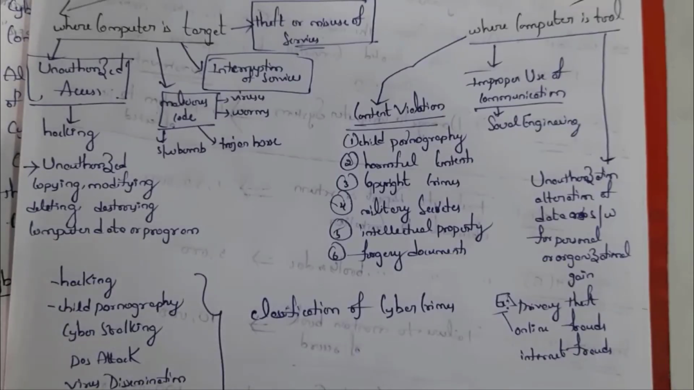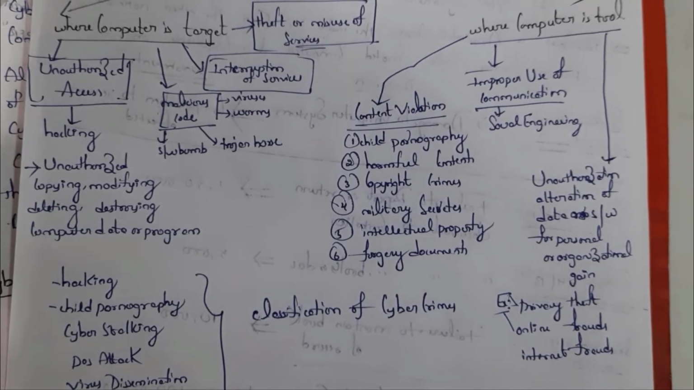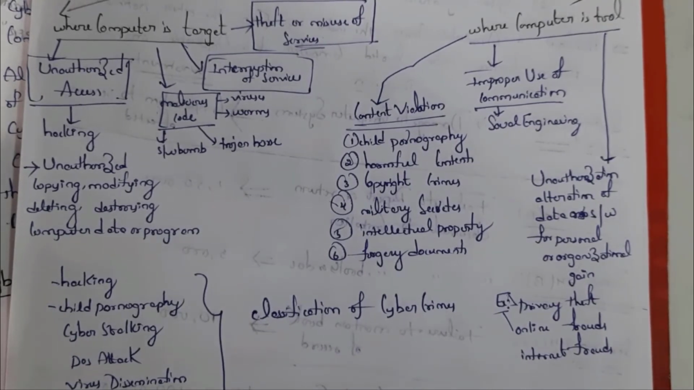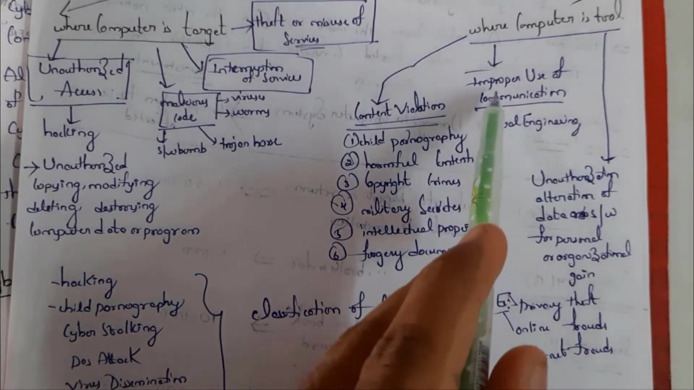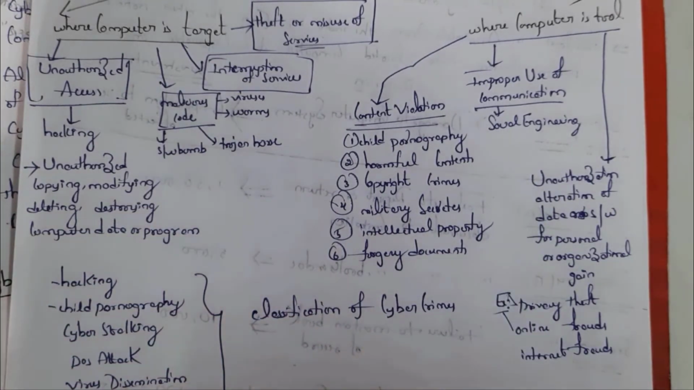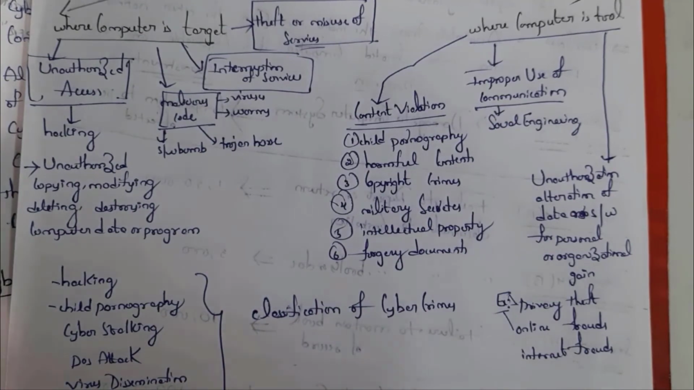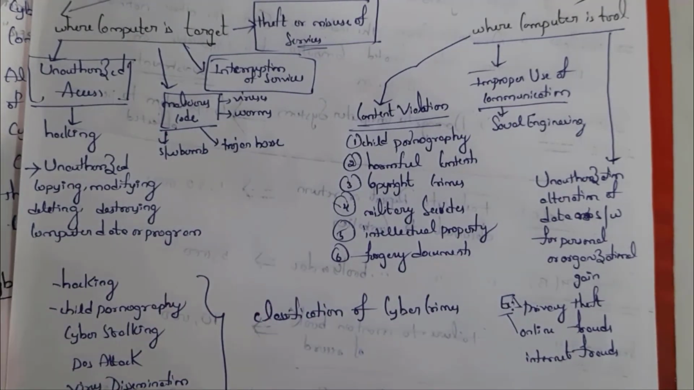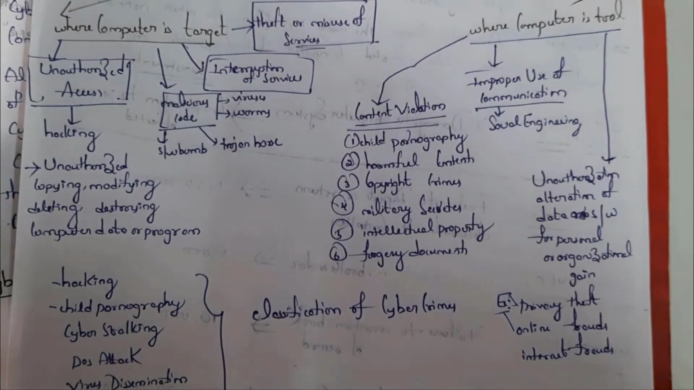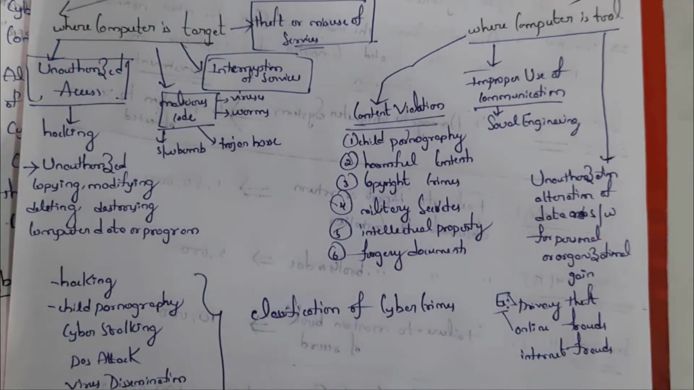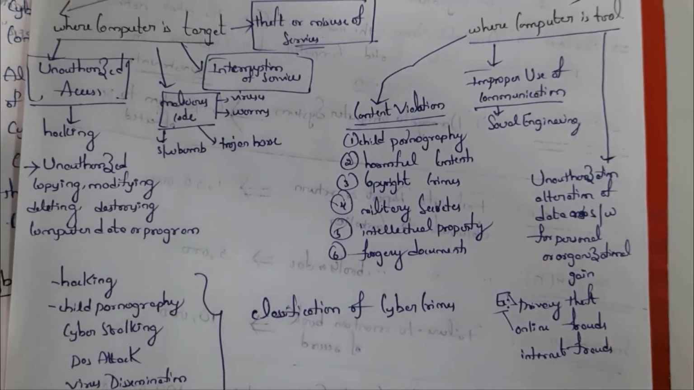Next one is where computer acts as tool. By using computer as a tool, attacker can perform the following activities such as content violation and improper use of communication, and third one is unauthorized alteration of data or software for personal or organization gain. First one is content violation, that is nothing but misuse of content. Example, child pornography. If you upload child pornography images or videos on the internet, it is a crime.